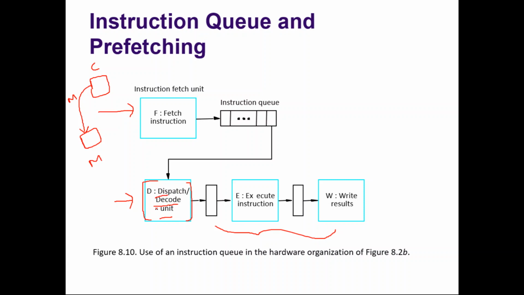So even if the dispatch unit is unable to dispatch the instruction from the instruction queue, the fetch unit can keep adding instructions to the instruction queue. This is one advantage.